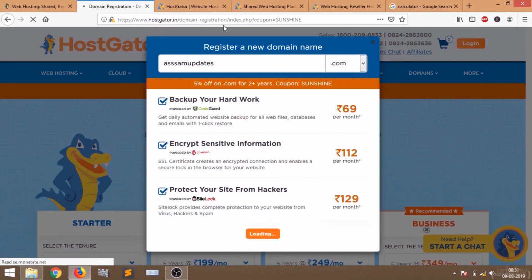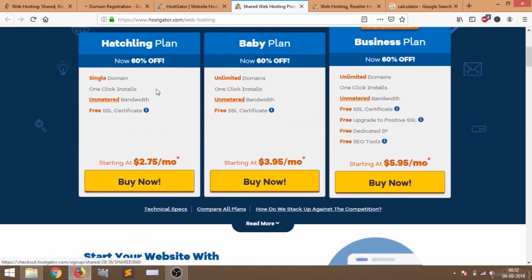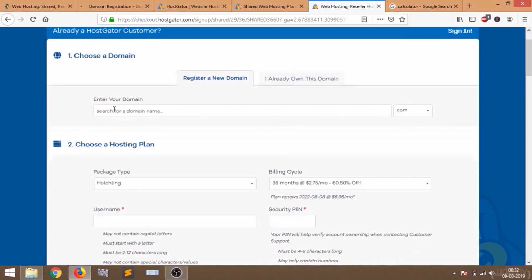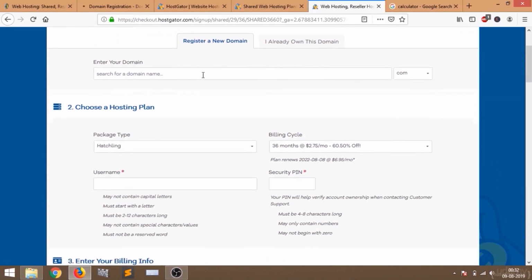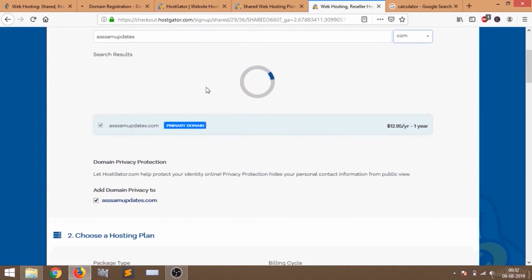If you are not from India, just go with this plan. Just click on buy now. If you choose the Hustling plan or Baby plan, whichever plan you want, just click buy now. Then you will see a page like this, where you have to enter your domain name. assamupdates.com is already there. Just like this, you can register your domain.